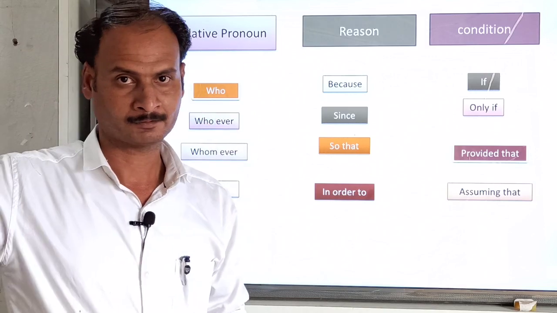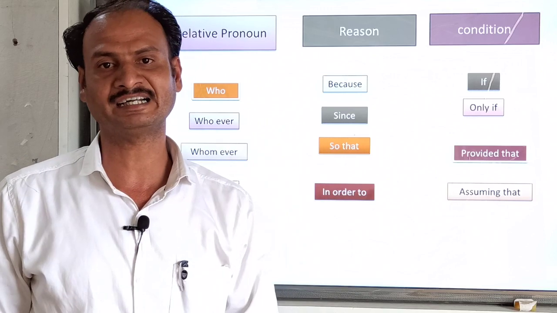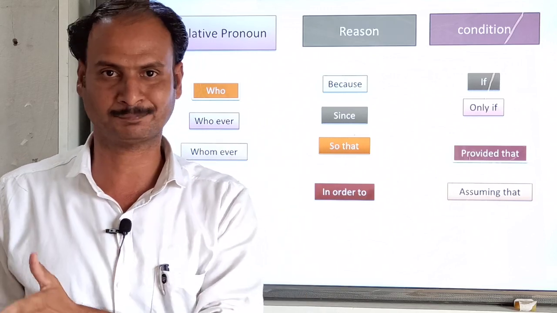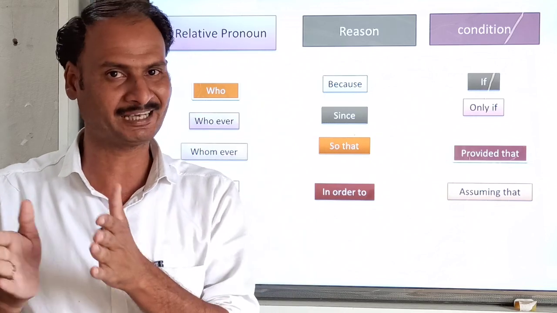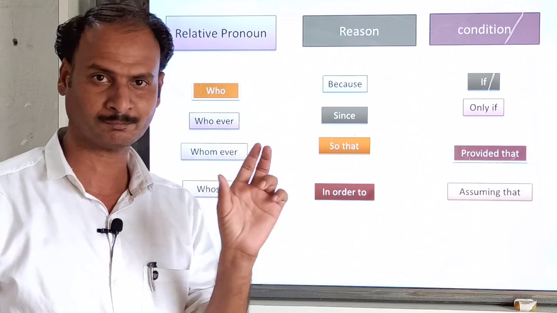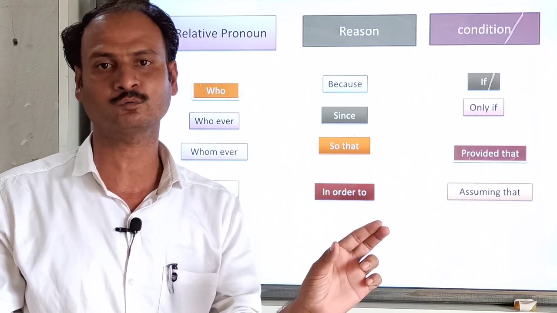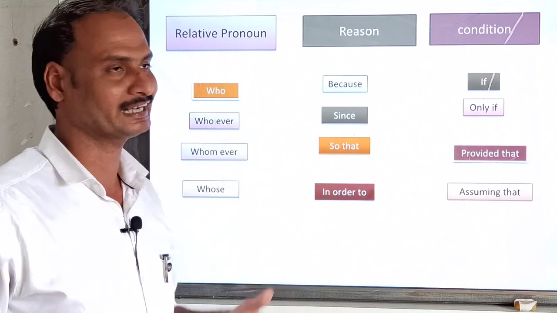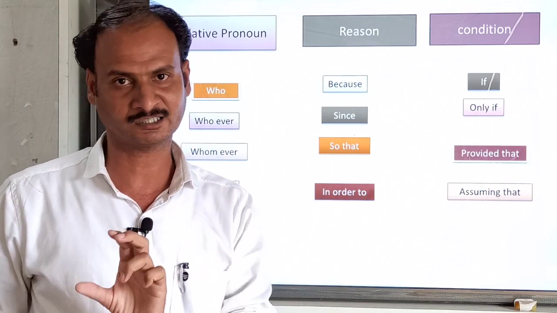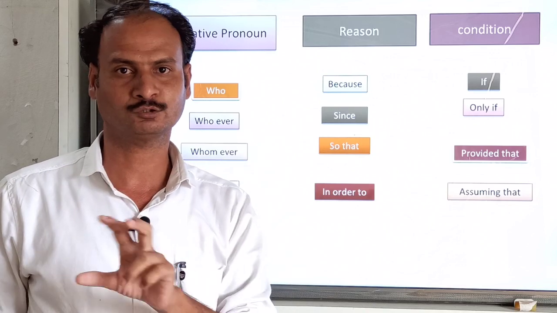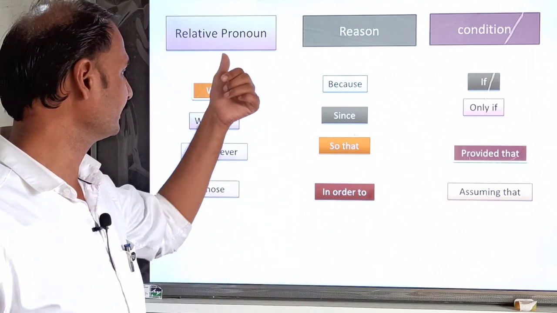Who. So, the boy who is attending a class is my best friend. The boy who is attending a class is my best friend or is my brother. So the boy and the best friend, both nouns have been connected with who, so that is known as a relative pronoun. The definition of relative pronoun is what? The pronoun which connects two sentences or shows the relation to the rest of the sentence, that is called the relative pronoun.